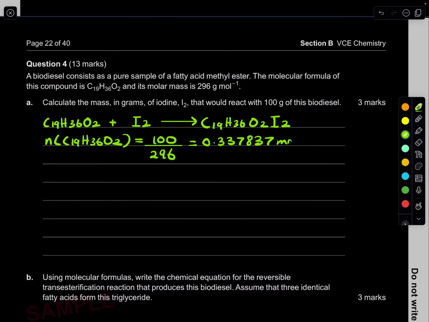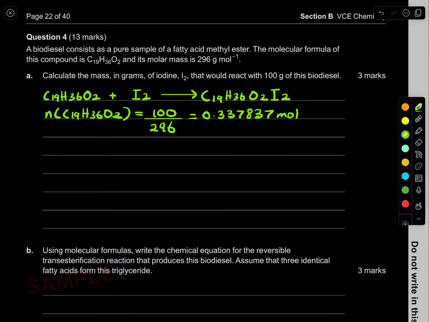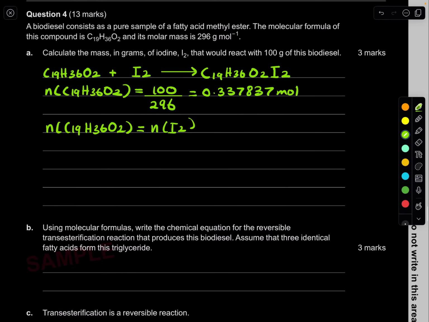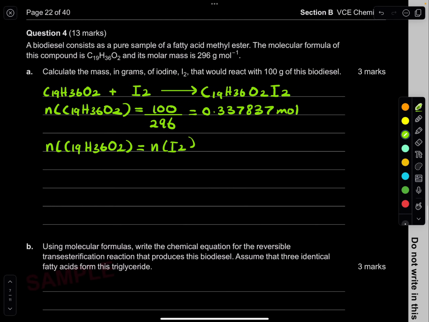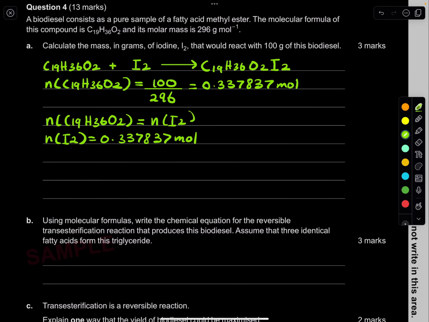0.337837 mole. Done. Now, because it's a 1-to-1 ratio, the mole of the biodiesel, CCH3, 6 oxygen gas, is going to be equal to the mole of iodine used. Done. So the mole of iodine is basically the same as this. In other words, 0.337837 mole. Done. Now we just need to calculate the mass.